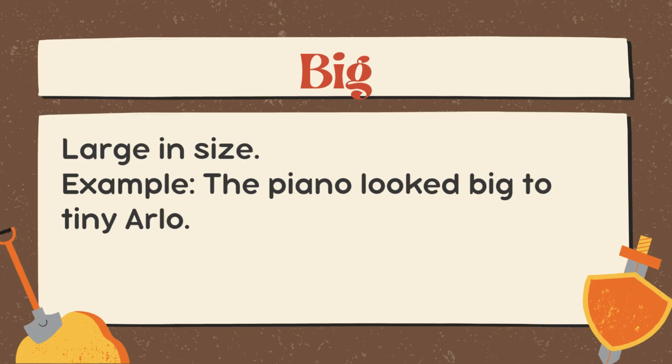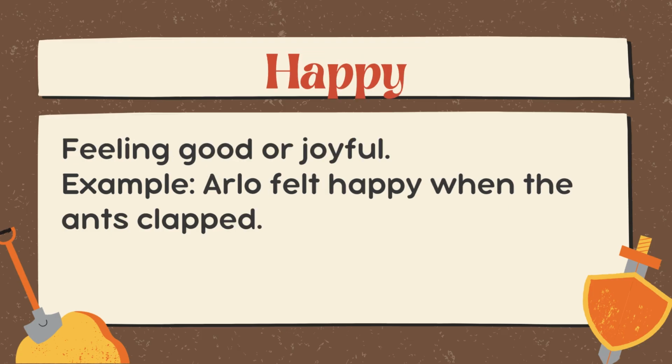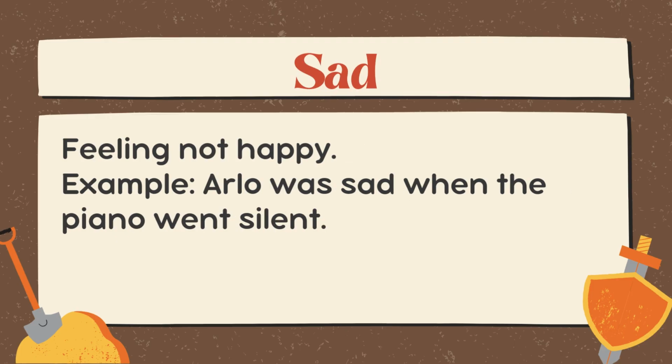Big. Large in size. Example: The piano looked big to tiny Arlo. Happy. Feeling good or joyful. Example: Arlo felt happy when the ants clapped. Sad. Feeling not happy. Example: Arlo was sad when the piano went silent.